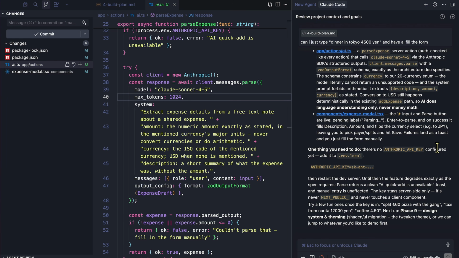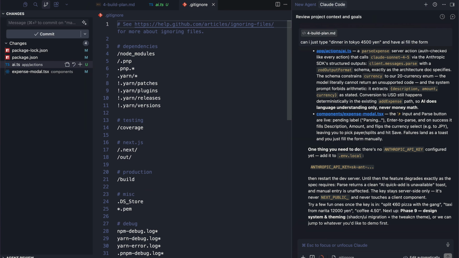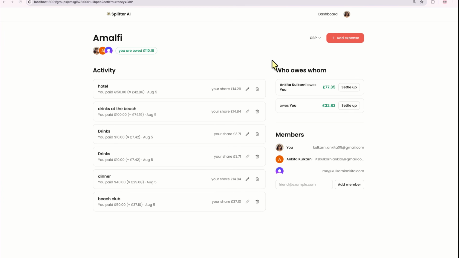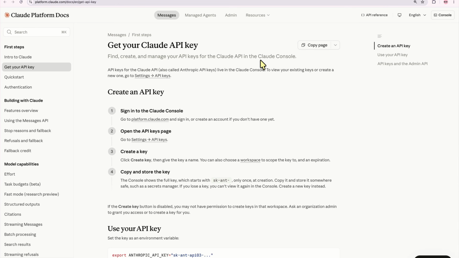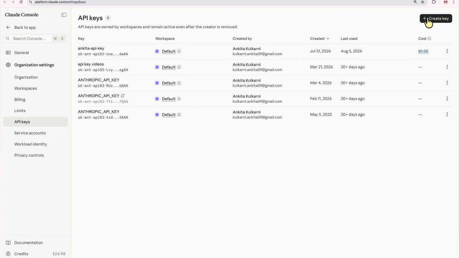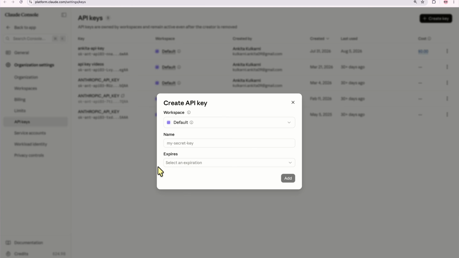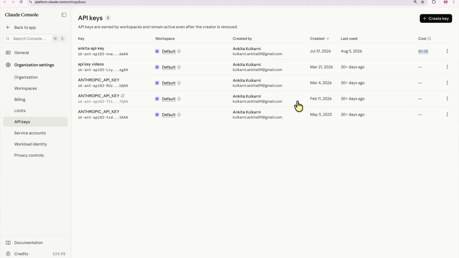All right, so there is no Anthropic key setup. So we just need to go to, oops, not that one, but local file. And here we need to add Anthropic, right? And I don't know what that key is. So now, if we head over to our Claude documentation, this is how you can get the Claude API key. Sign into your Claude console, open the API key page over here, which is this page, and create the key, and then set the expiry to never or 30 days depending on your preference, and just set whatever key. You will get the key and then copy and paste that key inside it.